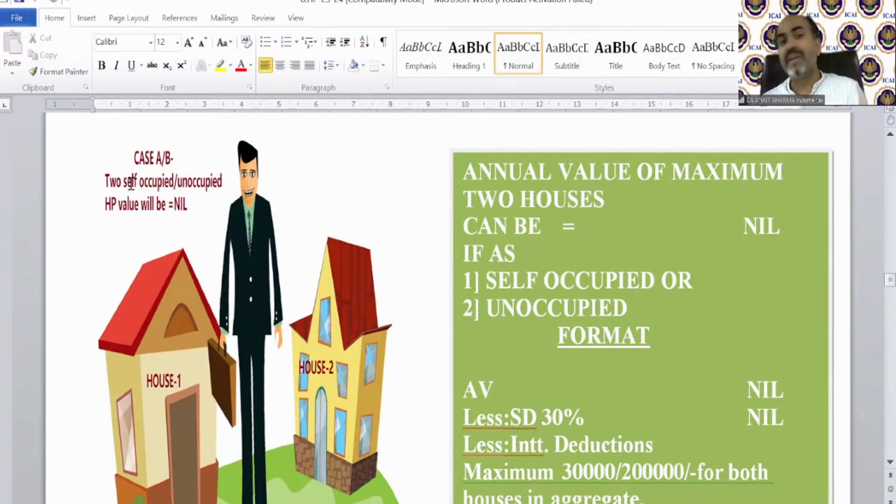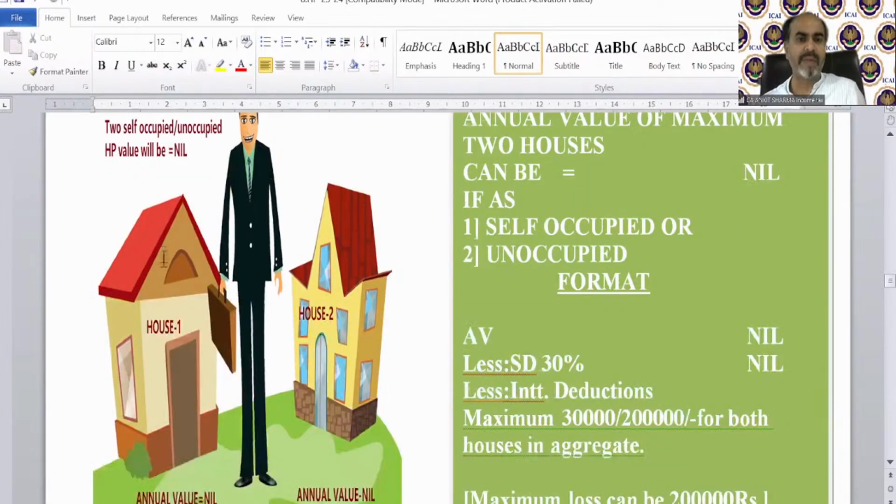Technically, there is no real income because if you have two houses and you are using them for your residential purpose, or if one is vacant and you are residing some other place and paying rent over there, then for two houses there will be nothing taxable in the hands of an assessee. You can see with the help of the picture. Case A and case B, two self-occupied or unoccupied, house property will be nil.